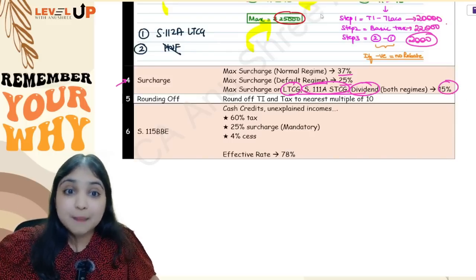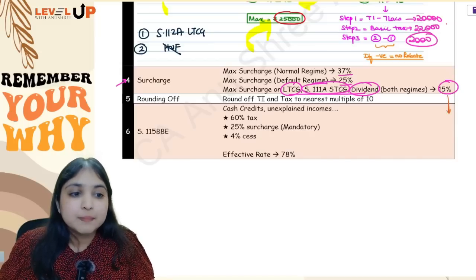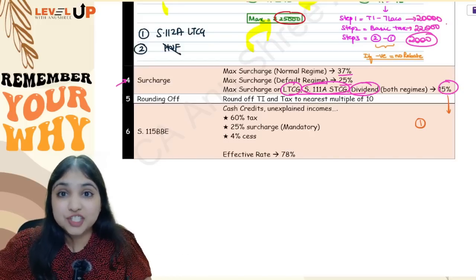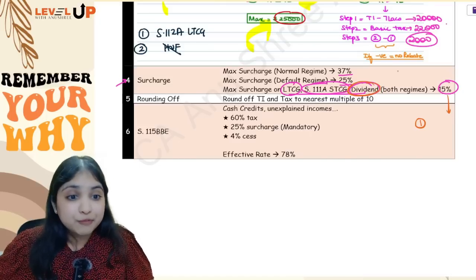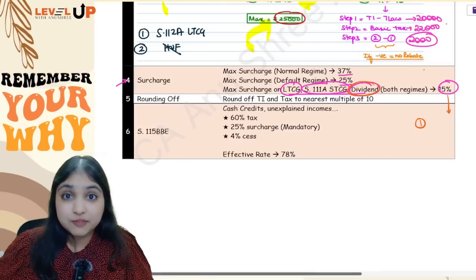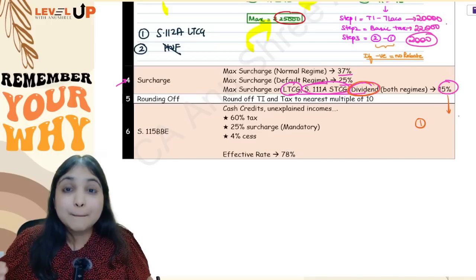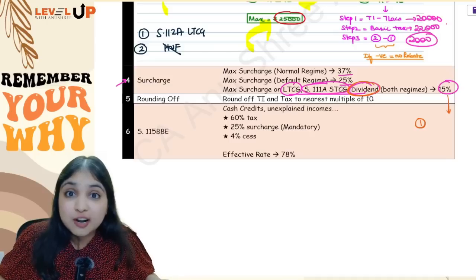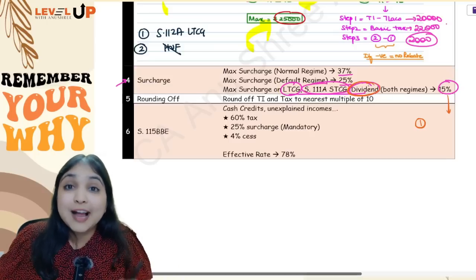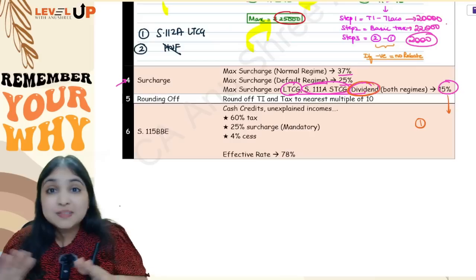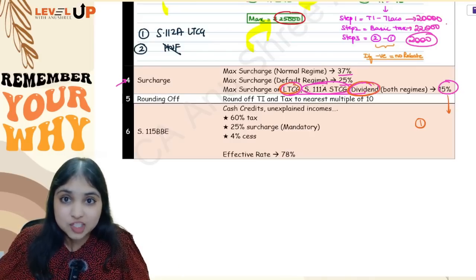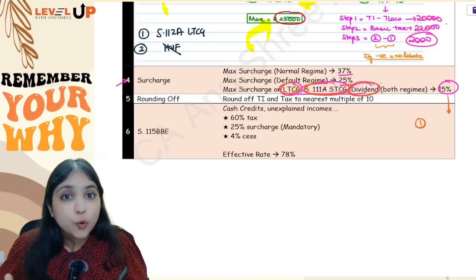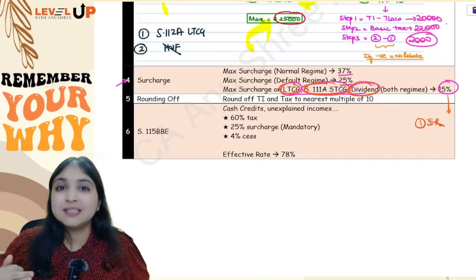Now, what is a mistake that happens over here? I'll tell you. There are 2 mistakes. Mistake number 1 is that students start thinking that for special rate incomes, maximum surcharge is 15%. That is incorrect. Because dividend is normal rate income, not special rate income, but for dividend also, the maximum surcharge rate is 15%. However, lottery income, betting income, casual incomes are special rate incomes, and I don't have casual incomes in this list. So for casual incomes, there is no maximum limit on surcharge. The maximum limit on surcharge is only on LTCG, 111A STCG and dividend. Don't conclude it is for all special rate incomes. That will become wrong. Okay.